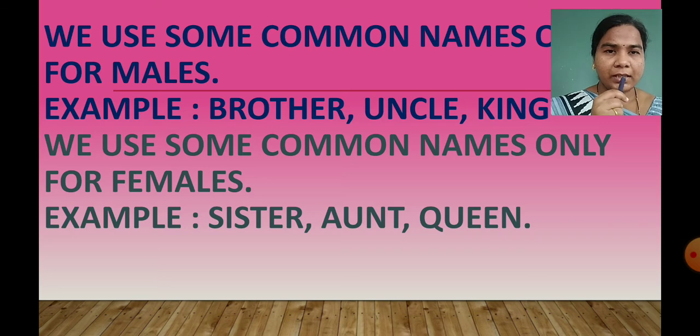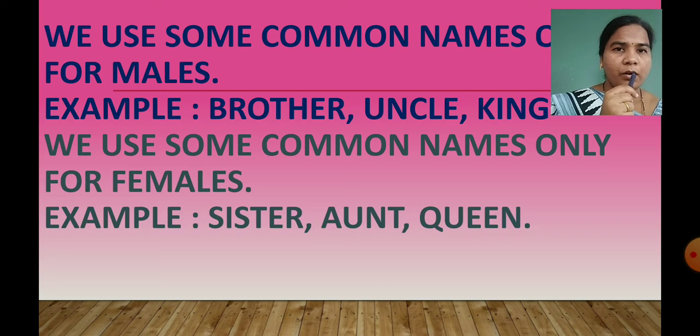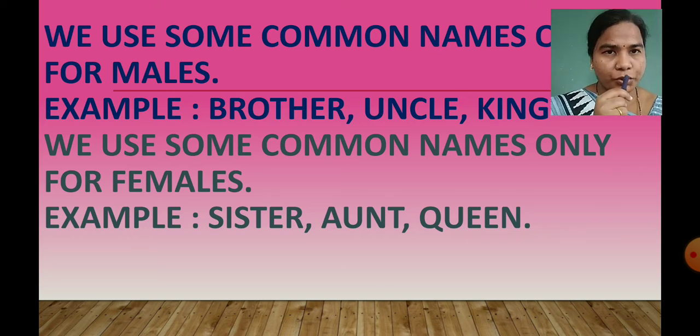In this description we have seen she. For mother we use she. So for all these common names given here, like sister, aunt, queen, we use she. Getting, children?